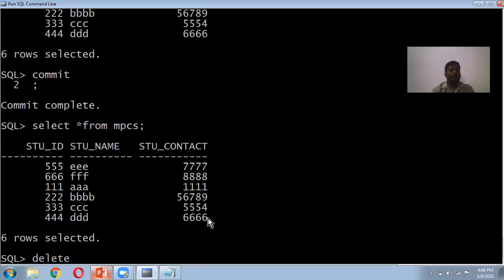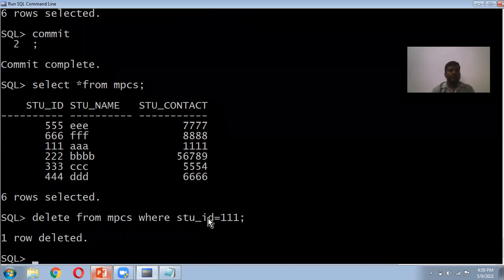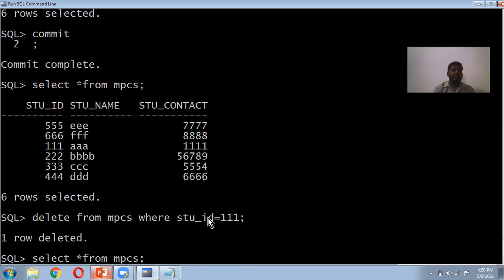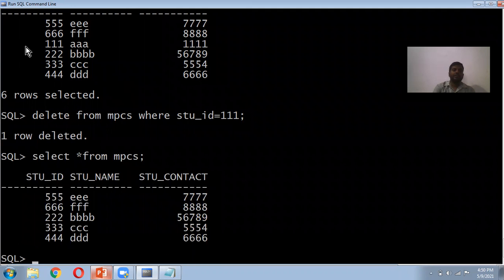Delete from MPCS where student ID is equal to some number. What will happen? Row 111 will be deleted. We can see this by selecting. You can see this row is completely deleted.